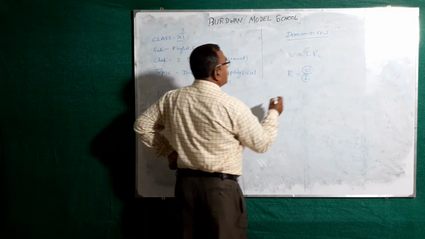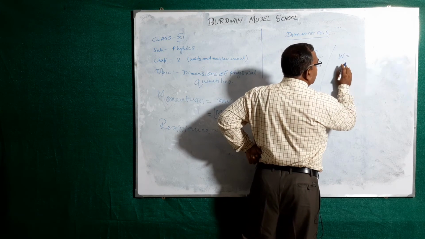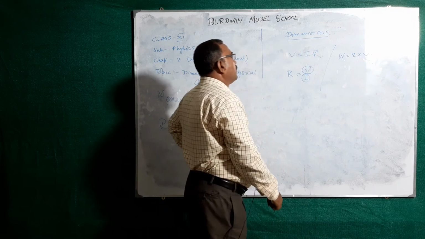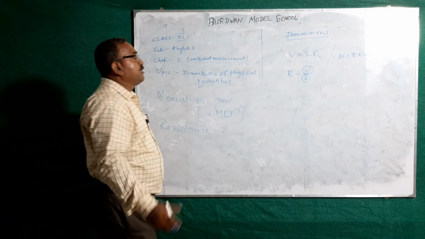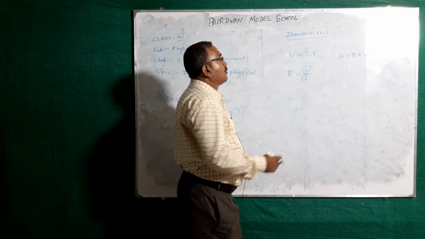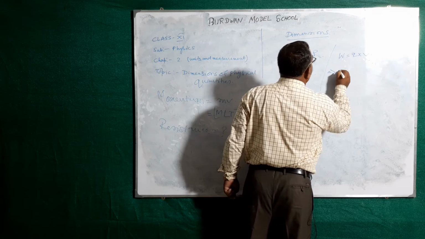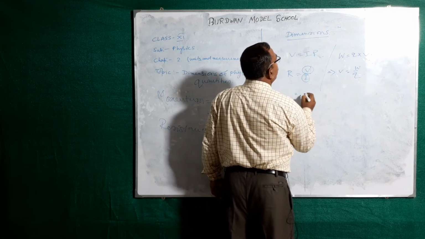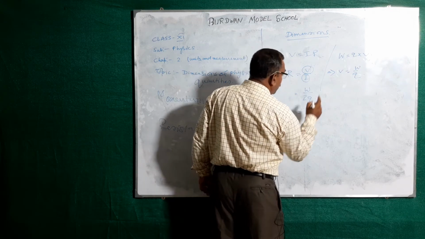You know another relation, W equal to Q into V. Charge into change in potential. So V equal to W by Q. So you can find it out: R equal to W by I into Q. W equal to what then?